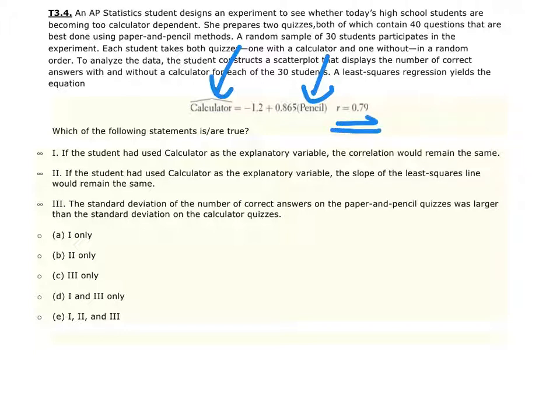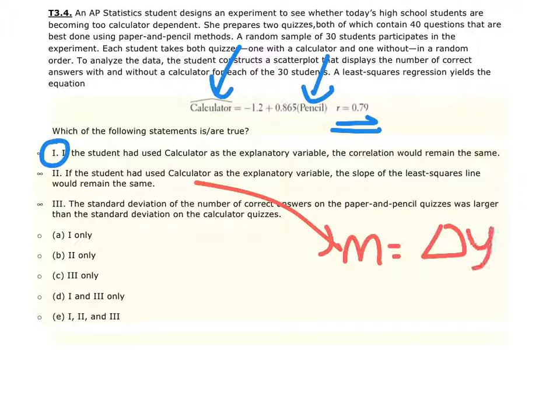It would still be the same thing. So therefore, number 1 is actually a correct statement. Number 2, if the student had used calculator as an explanatory variable, the slope of the least squares regression line would remain the same. Now, all you need to remember here is slope, again, is rise over run, so we know m is going to be our change in y over our change in x.